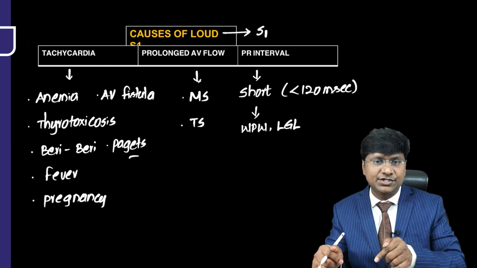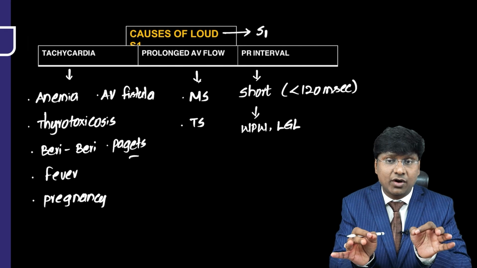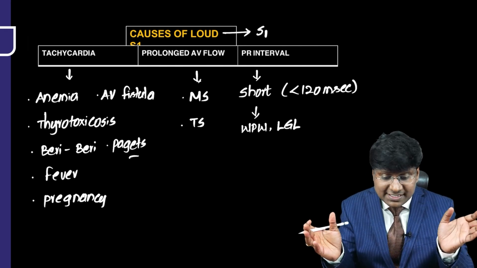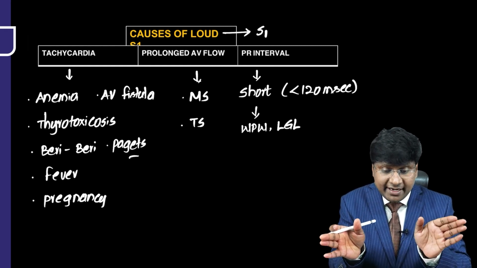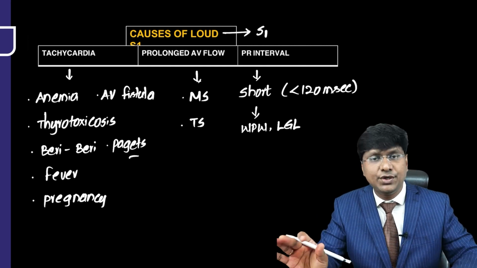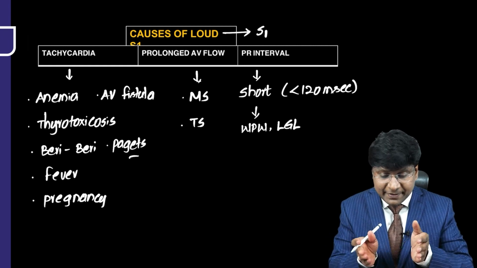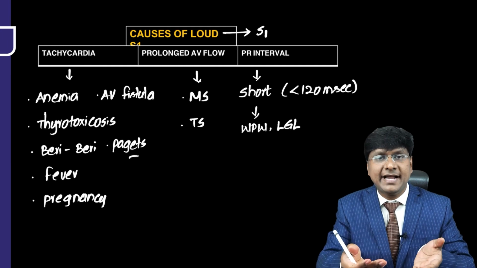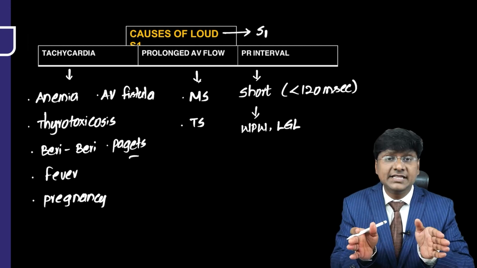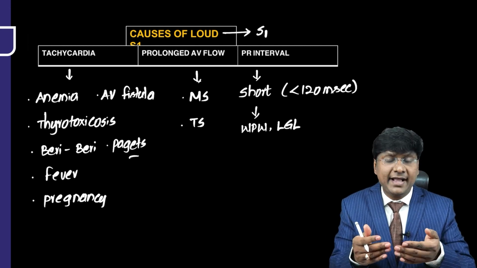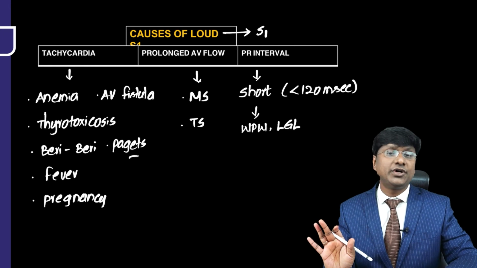So in these conditions, the mitral valve leaflets are maximally separated by your LA contraction. During the onset of ventricular systole, the maximally separated valve leaflets return back with greater intensity, and thereby you get a loud S1. Please remember, in case of a prolonged PR interval, the valve separation is less, so they come back and hit slowly, and thereby you get a soft S1. Whereas in case of a short PR interval, the valves are maximally separated, they hit back with greater intensity, and you get a loud S1. Okay, so this is about your PR interval story.